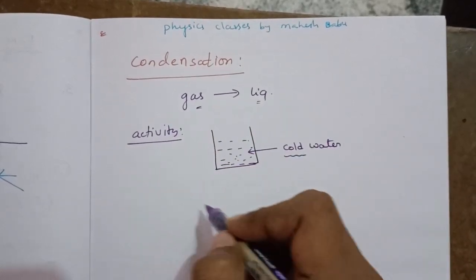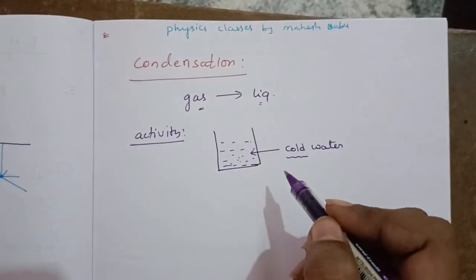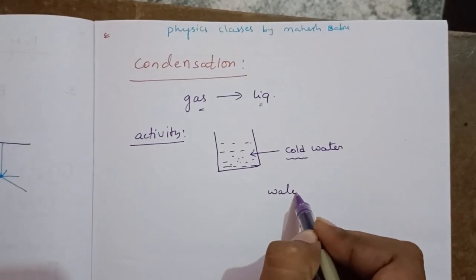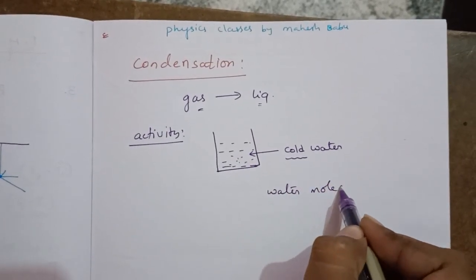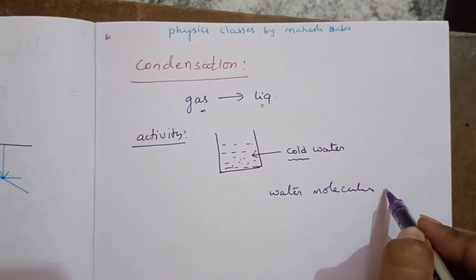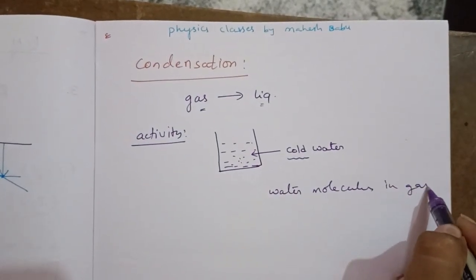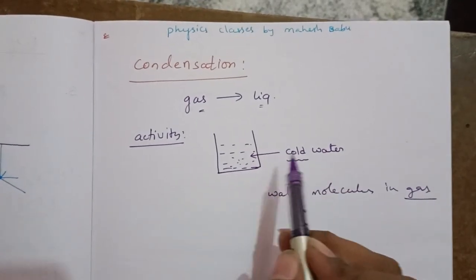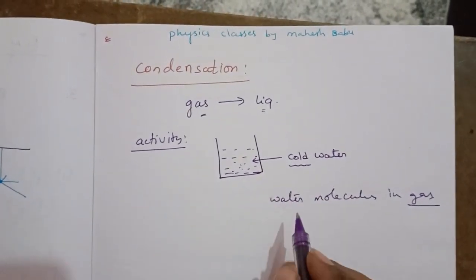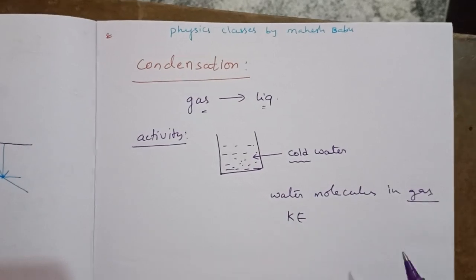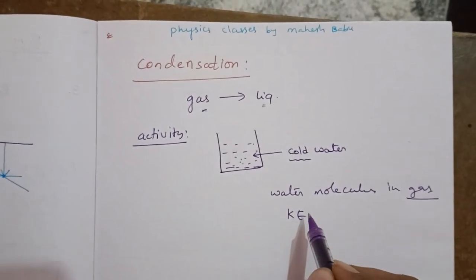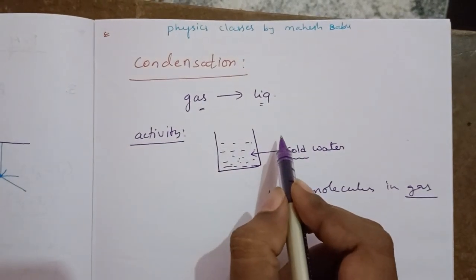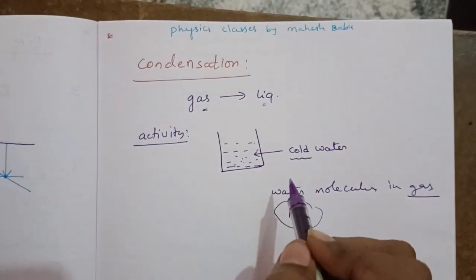The surroundings contain air. In the air, water molecules are present in the form of gas. They will move. They have some kinetic energy, so they are in motion.